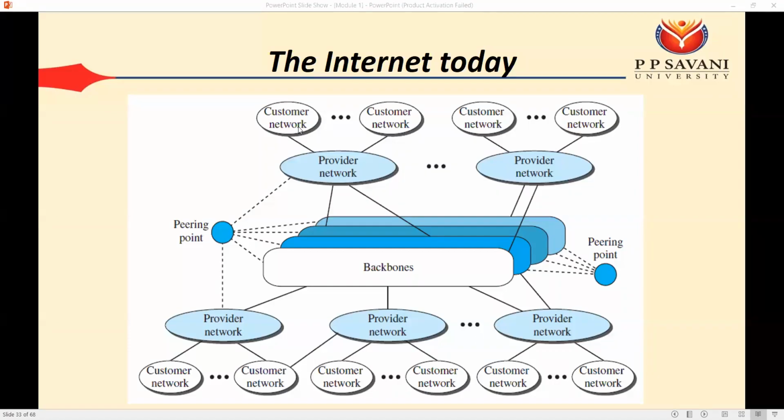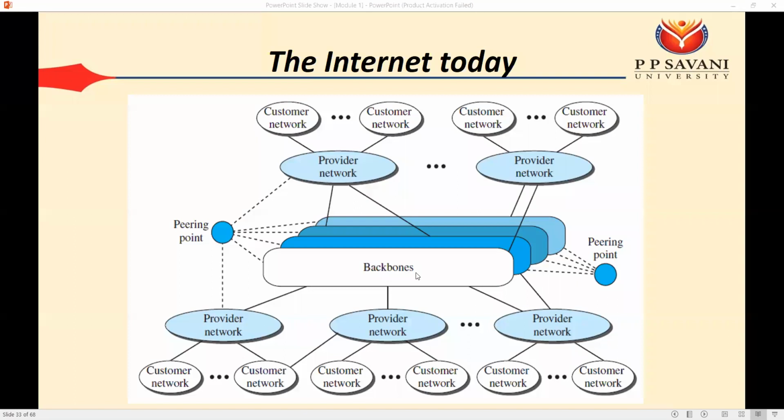Okay, so regional network provider, then above that the state network provider comes. Okay, then we have a country network provider. Okay, so here we are taking the service from the customer network. Customer network will take the service from this provider network. Okay, and finally provider network will take the service from the backbone.